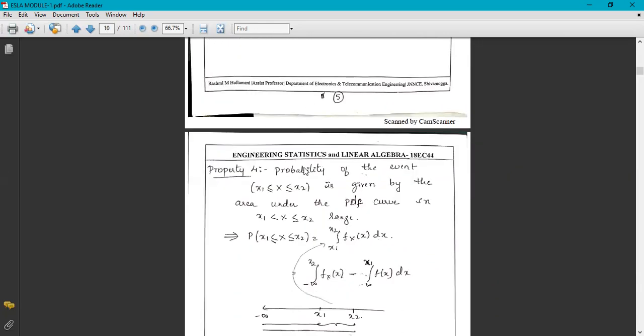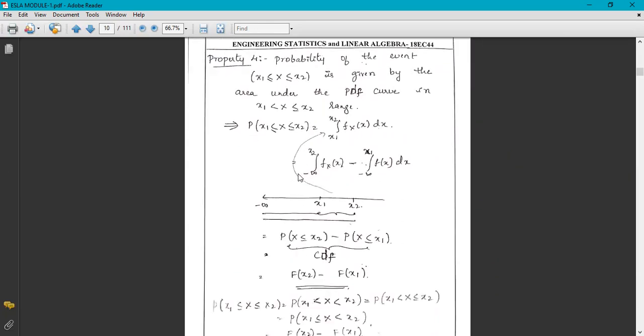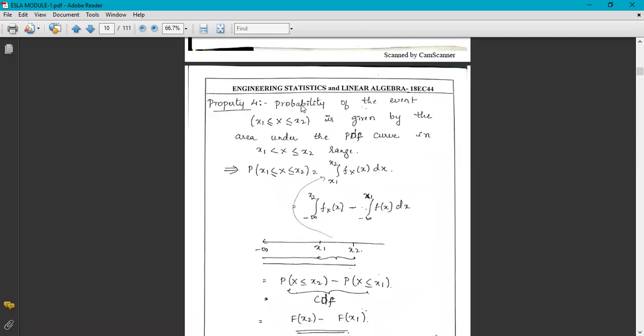Okay, property 4. What is property 4? The probability of the event x1 less than or equal to x less than or equal to x2 is given by the area under the PDF curve in the range x1 to x2.